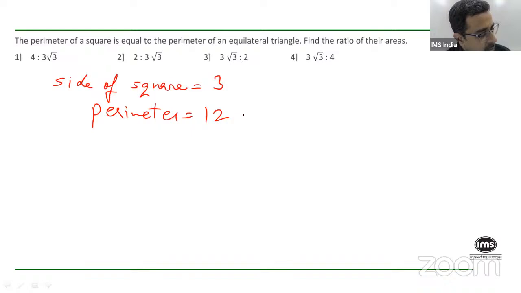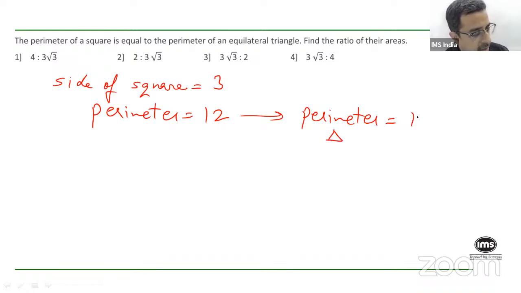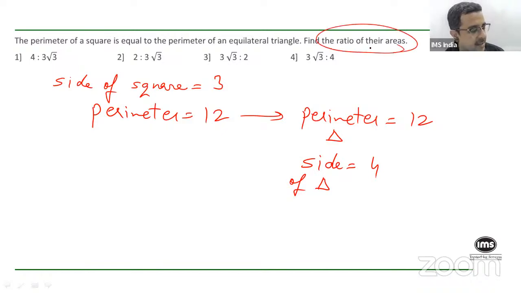Now this is also the perimeter of the triangle. So the perimeter of the triangle is also 12, which means the side will be 4 because there are 3 sides. So the side of the square is 3. The side of the equilateral triangle is 4. You are asked to find the ratio of the areas.